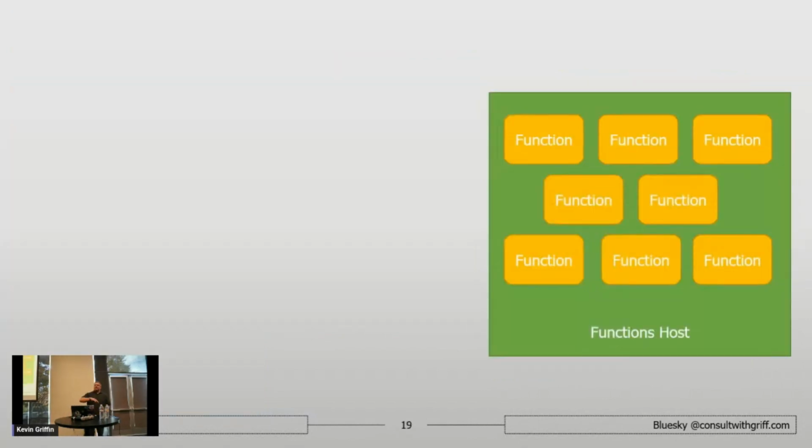Now, with functions, we're going to change that mindset a little bit. We don't have the traditional app host that we're used to. We're just deploying functions. A GET request for that, a queue processor for something else. We're just pushing individual functions. Now, behind the scenes, there is a host, there is a server, all that stuff's happening.